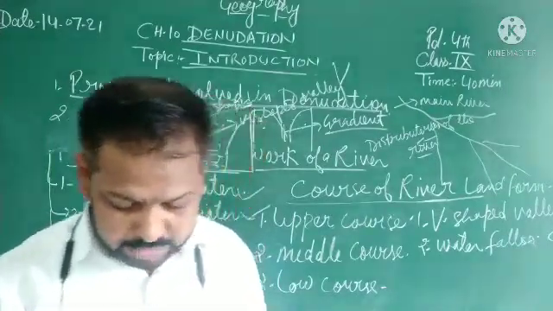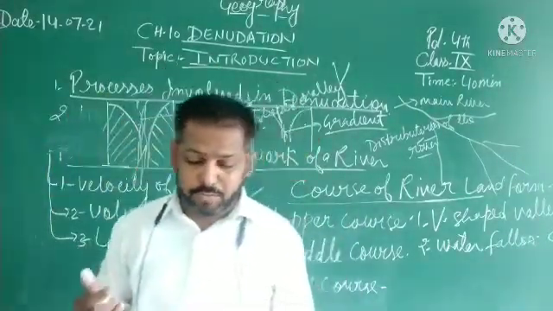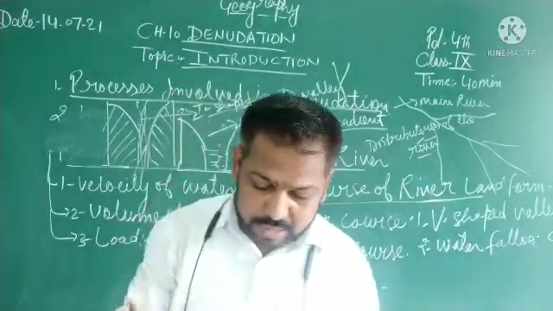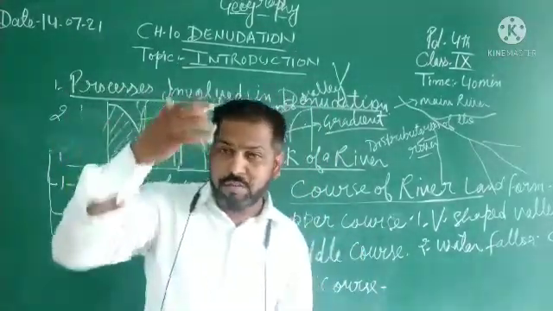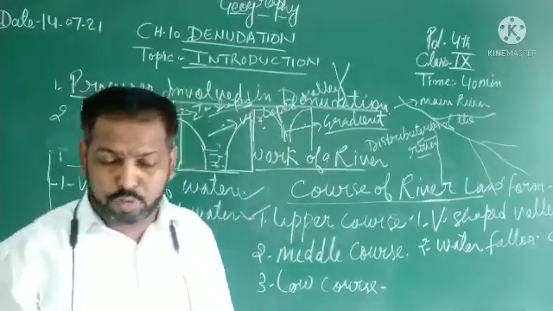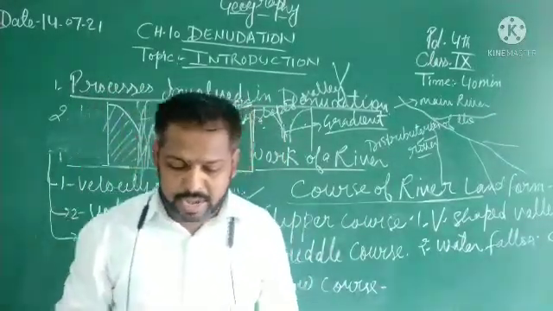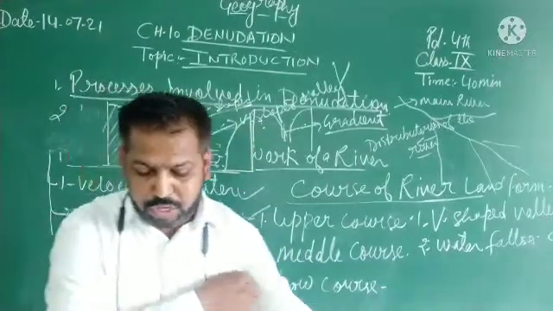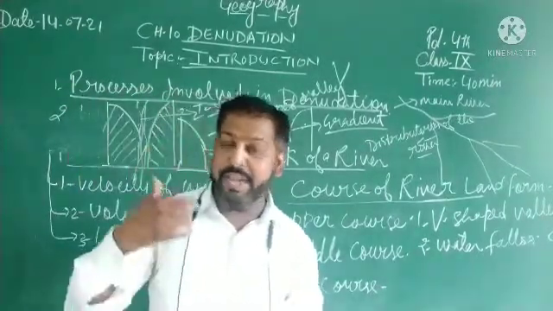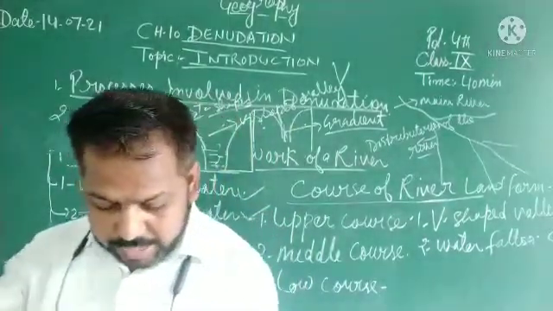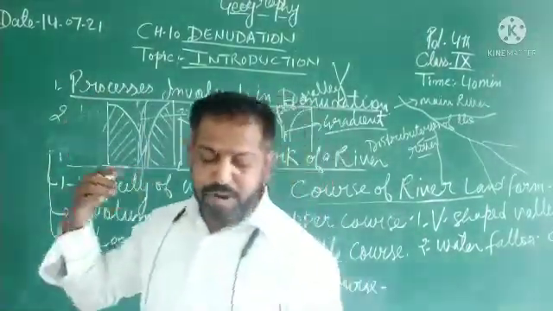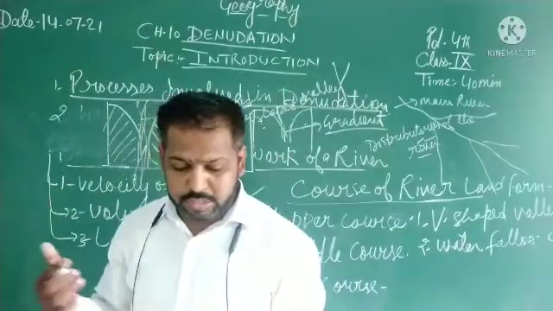And come to the next point, the waterfall. The waterfall is defined as a vertical fall. The vertical fall is the vertical flowing of the water through the rivers, a vertical fall of an enormous volume of water from a great height in the long profile of a river. So this is the formation of the waterfall.